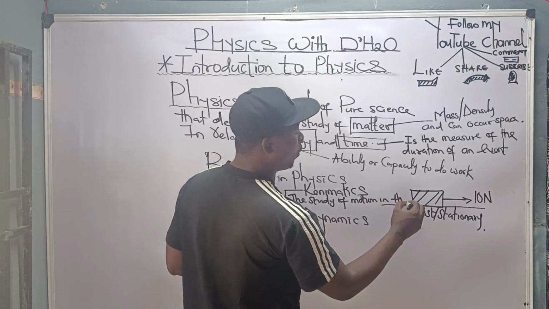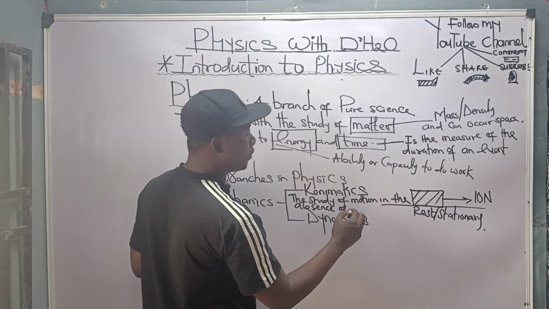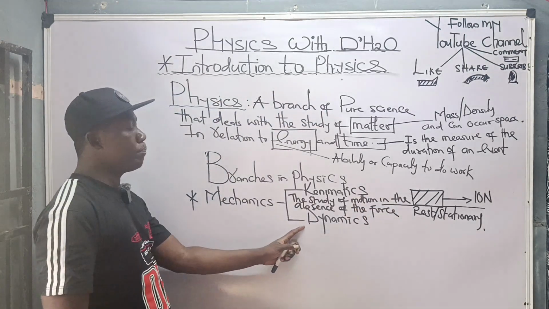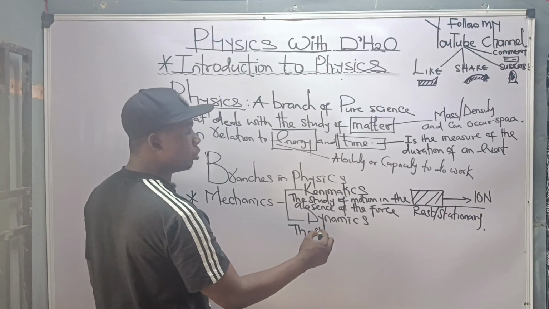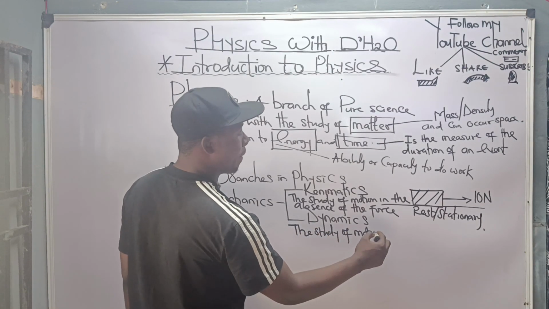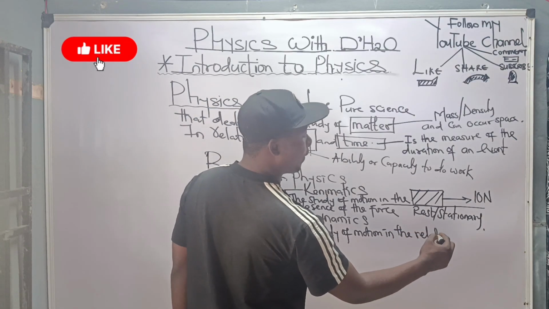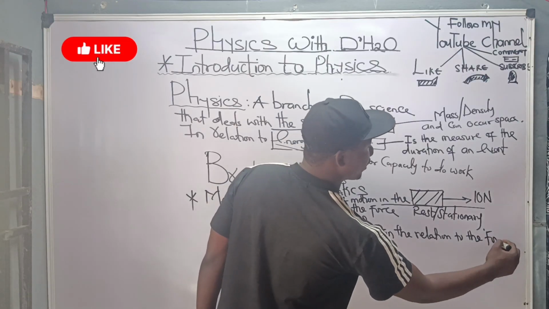If you compare with dynamics, you discover that dynamics is the study of motion in relation to the force. Please take note of this.